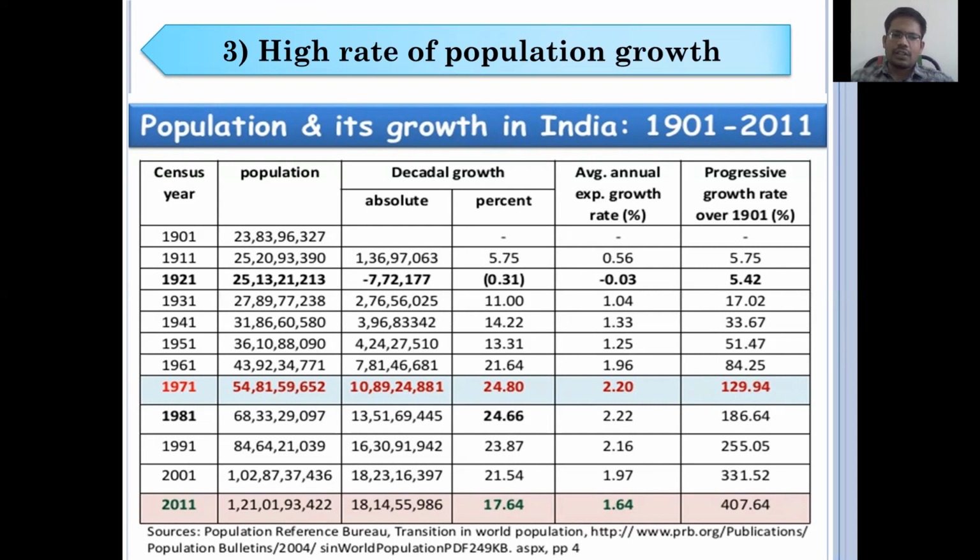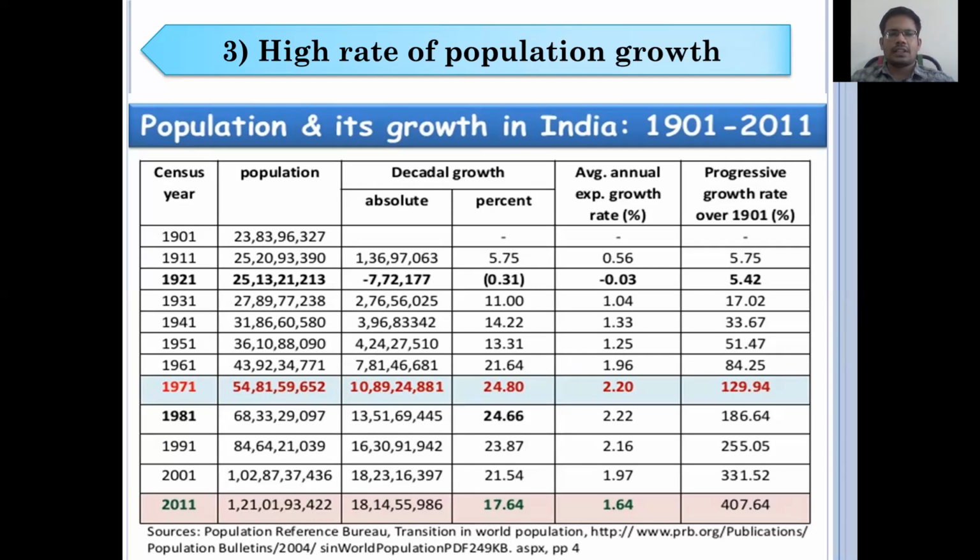See, in the recent 2011 census, we have a 17% population growth rate. The annual growth rate is 1.6%. One of the good news is that in this decade, from 1971 to 2011, more than 5 decades, the population was increasing. The population growth is in a positive direction, but this growth rate is decreasing. That is one of the best things.